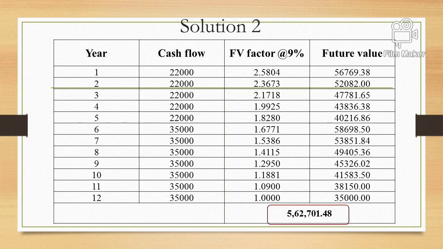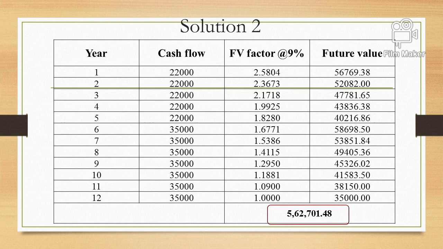Here we consider Mr. XYZ is depositing at the end of the year. So we consider this first 22,000 will be growing for 11 years, and it will be multiplied with the 9% 11-year factor. Second 22,000 will be growing for 10 years, and so on. And last 35,000 Mr.